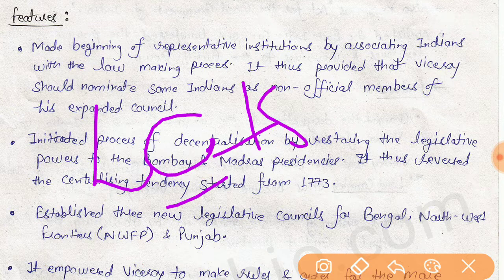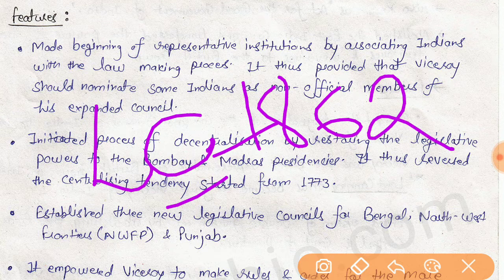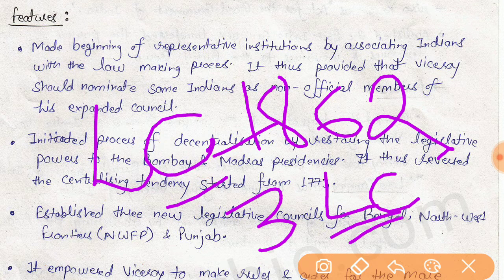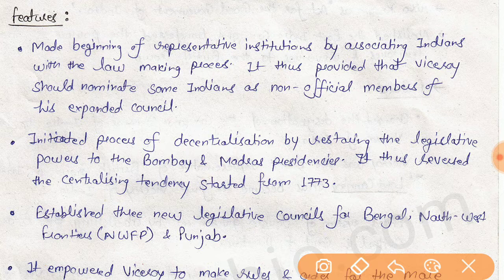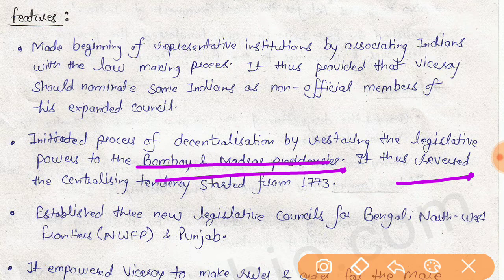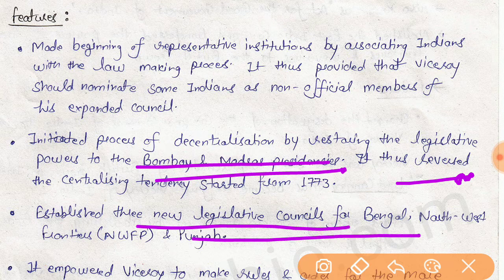In 1862, Viceroy Canning nominated 3 Indians in the legislative council, and the legislative powers of the Bombay and Madras presidencies were restored, and this gave the provisions for the formation of new legislative councils for Bengal, Madras, and others.